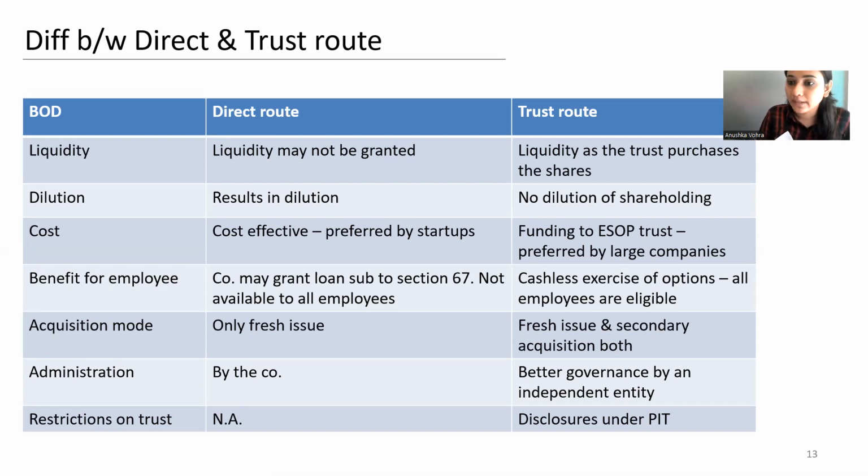So when we talk about direct route, here again, there's a difference between a listed and an unlisted company. When we say a listed company, the shares are freely tradable, so liquidity is easier to be granted. But when we talk about an unlisted company, there's no exchange where the shares are being traded. So there's a question on liquidity. How is the company granting liquidity? So when an unlisted company goes through a trust route, where the employees exercise their right on the options, and then to sell the shares, the trust can purchase the shares and the liquidity can be granted to the employees.